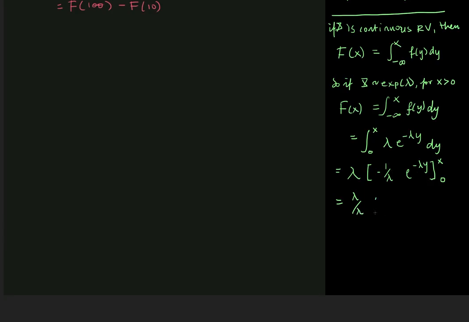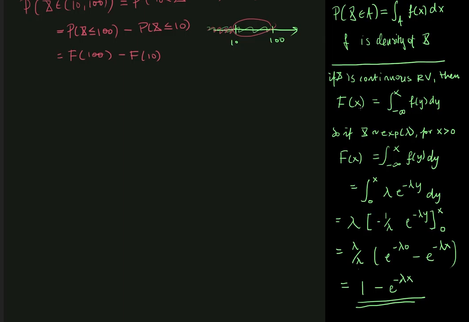And then I have e to the minus lambda times 0 minus e to the minus lambda x, and I just removed the minus sign by switching the order of these two. So what I have is 1, since e to the 0 is 1, minus e to the minus lambda x. So this is the distribution function of x for values little x greater than 0.